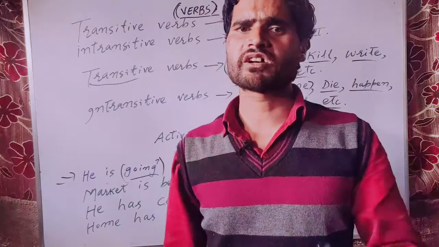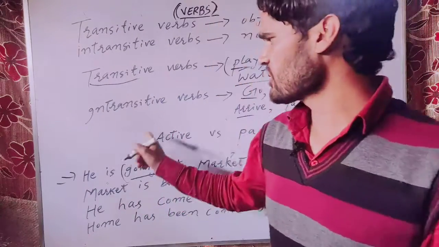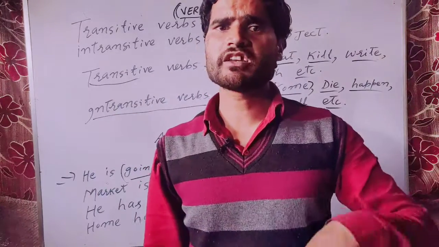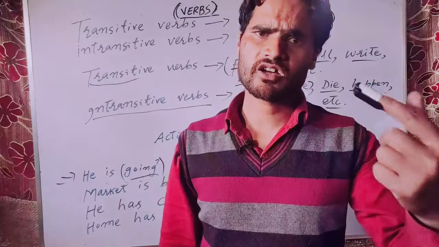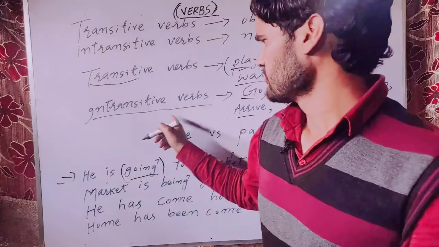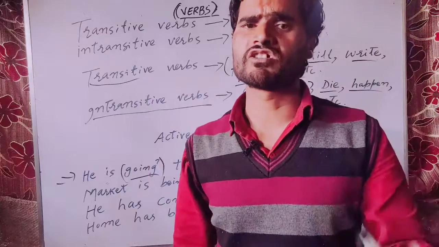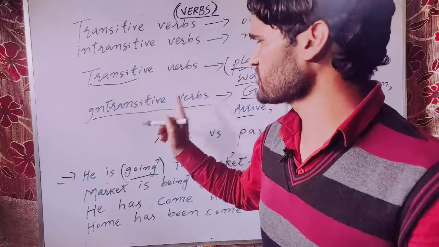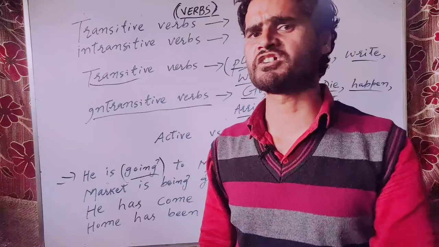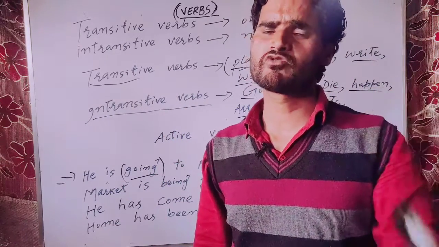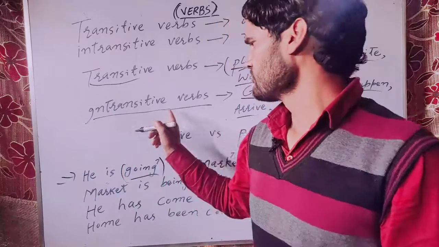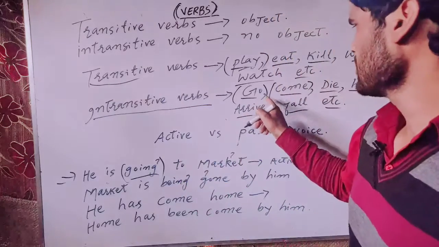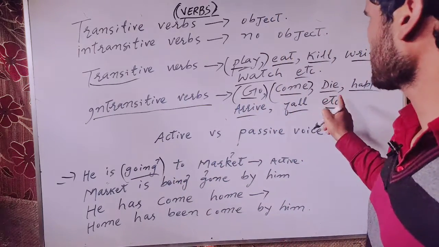However, in terms of the active voice and passive voice, this point is very important. With intransitive verbs, we cannot make the passive sentence of any sentence which includes an intransitive verb. An intransitive verb does not enable us to make the passive formation of any sentence. We cannot make the passive sentence of the active one which includes verbs of intransitive nature, for example, go, come, die, happen, arrive, fall, etc.